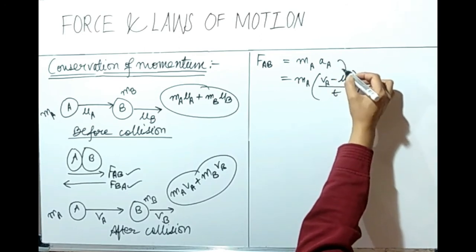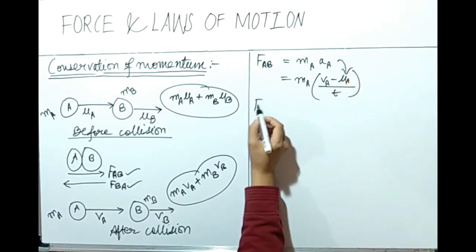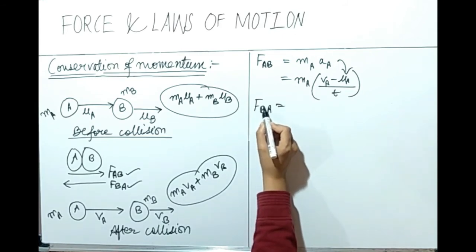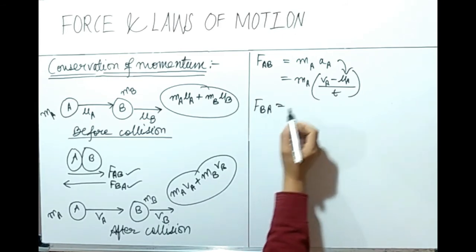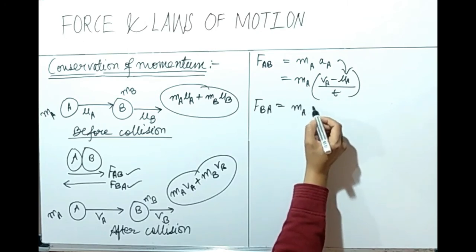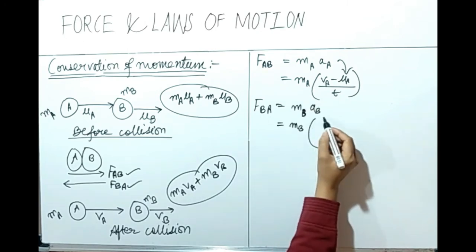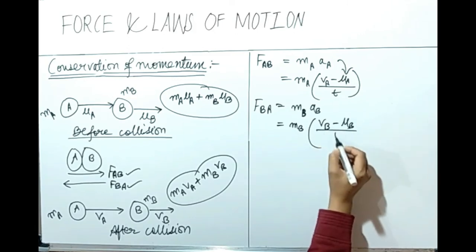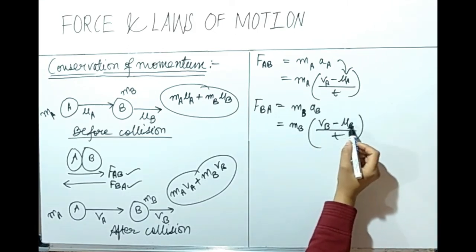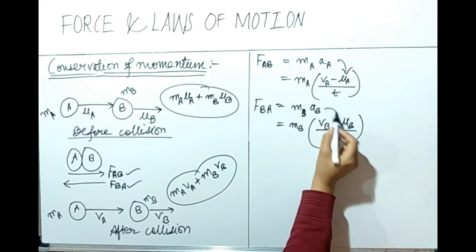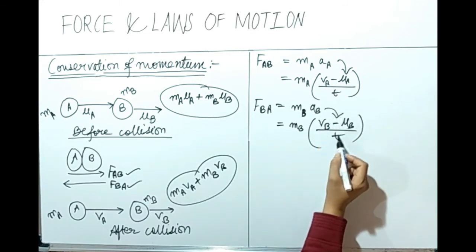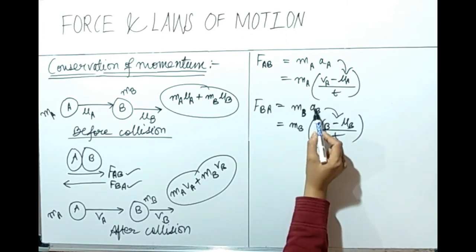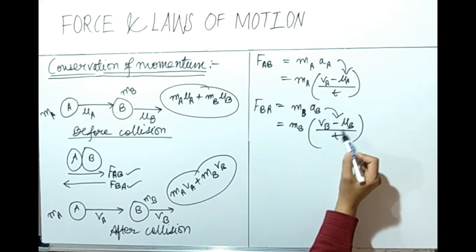Similarly, we can also write the expression for force applied by ball B on ball A. Mass into acceleration, and acceleration is change in velocities by time taken, final velocity minus initial velocity upon time. Change in velocities upon time, or rate of change of velocity, is our acceleration. Substitute the value of acceleration by this.